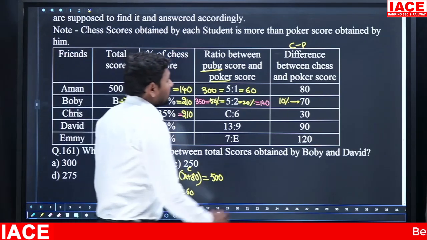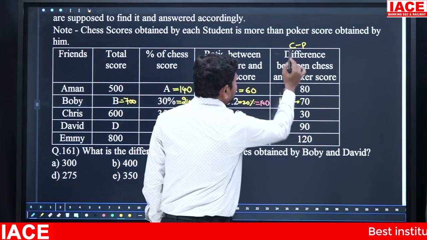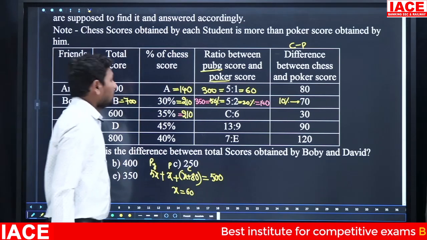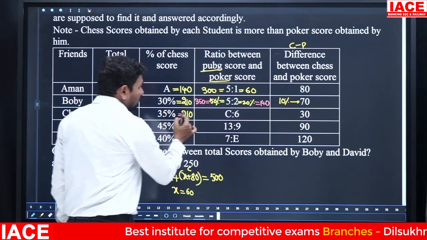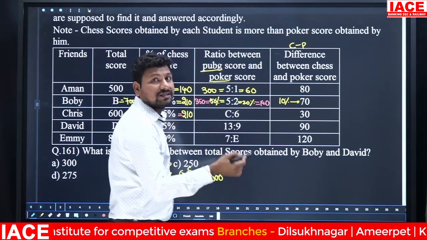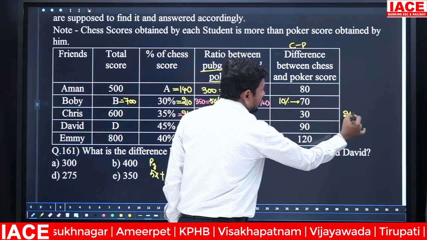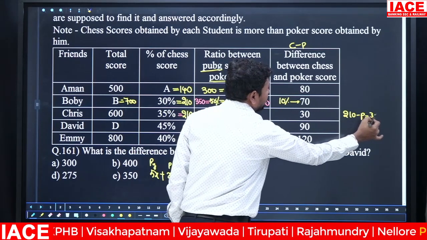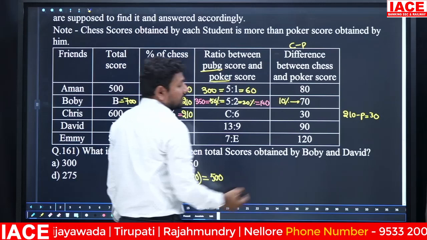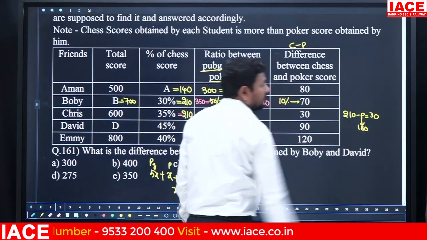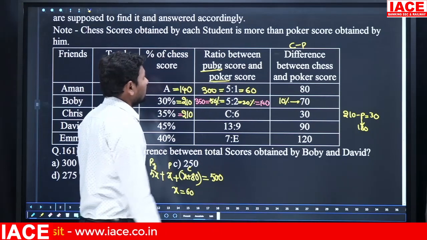Look at here. The difference between chess and poker, C minus P, is equal to 30. Then the C value, now you know that 210. 210 minus P is equal to 30. P for poker. Then P is equal to how much? 180. Then the poker value, we know that 180.